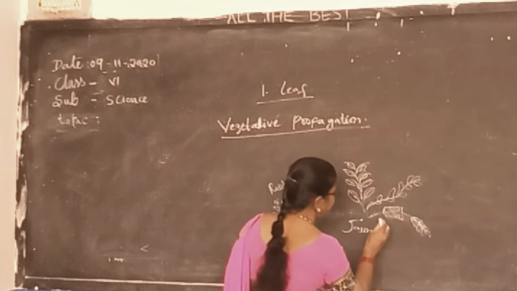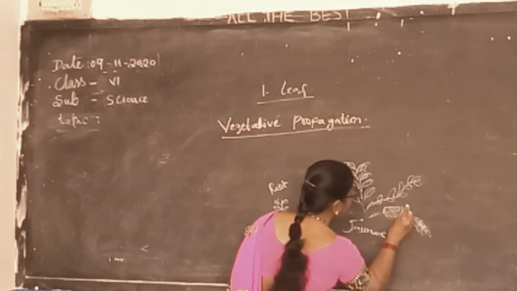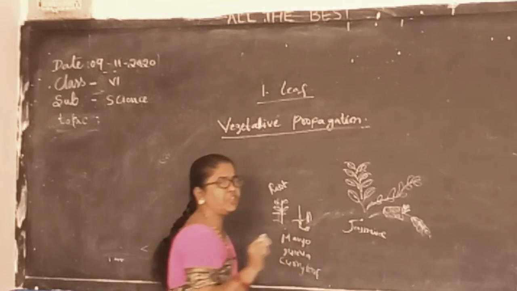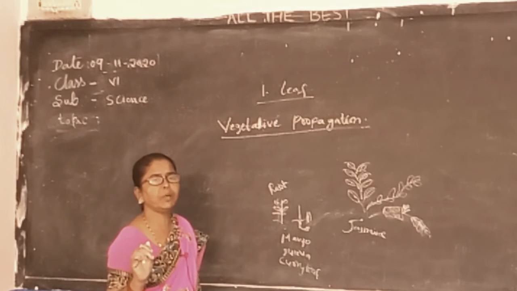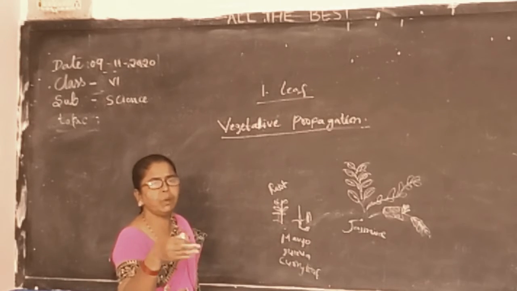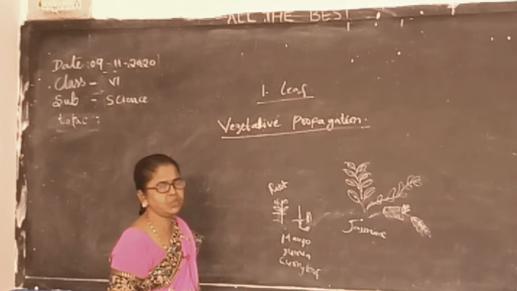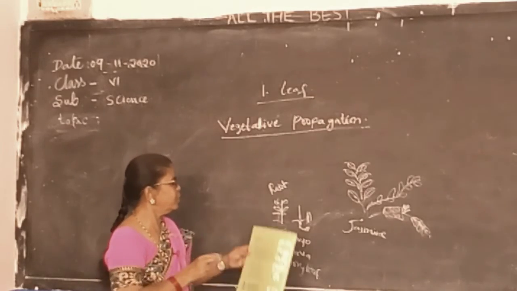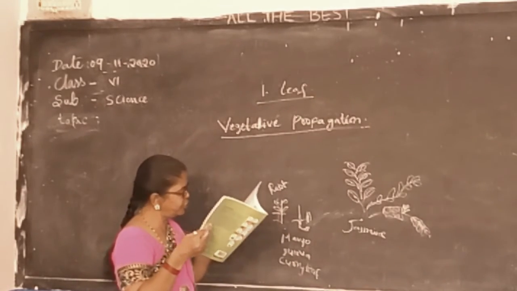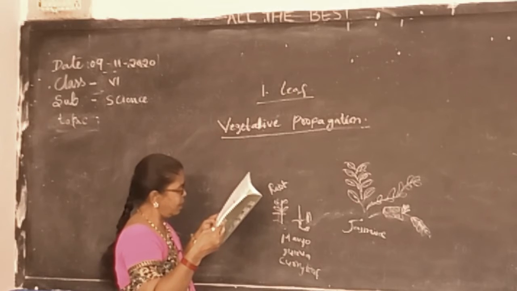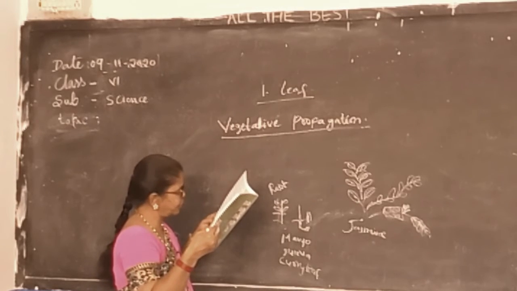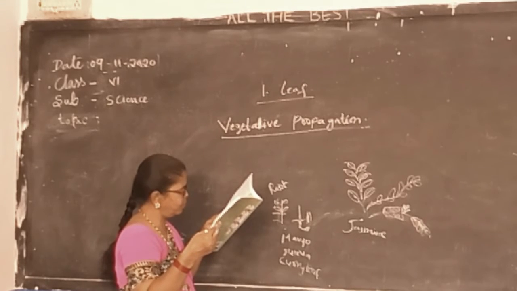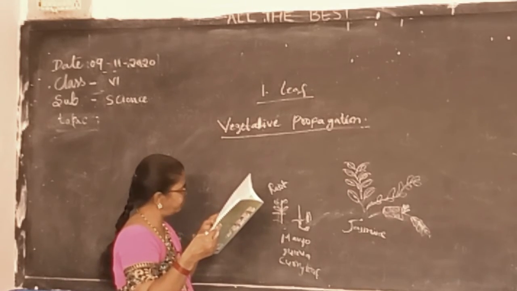Then after that, where the bending part is, from here another plant will arise. So this is known as vegetative propagation. In vegetative propagation a new plant is born. A new plant will arise maybe through the stem or a root or a leaf. It is also called so because the production of a new plant takes place through the vegetative parts like stem, roots, leaves of existing plants.